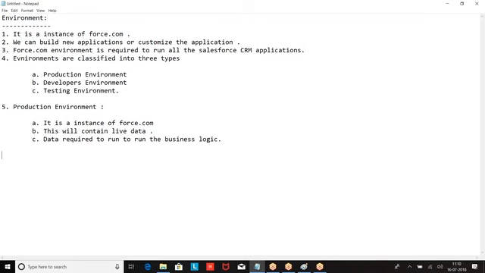So what is the production? It is an environment where live data is stored, or data required to run the business logic is stored.